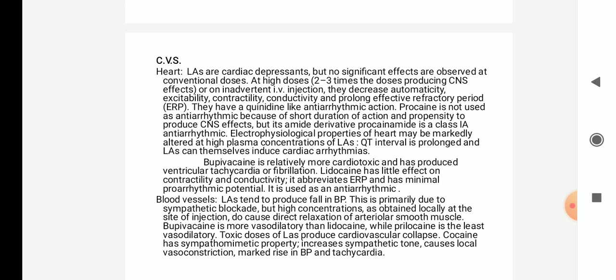Next, in case of blood vessels, local anesthetics tend to produce a fall in blood pressure. This is mainly due to sympathetic blockade, but high concentrations, as obtained locally at the site of injection, cause direct relaxation of the arterial smooth muscle. Bupivacaine is more vasodilatory than lidocaine, while prilocaine is the least vasodilatory. Toxic doses of local anesthetics will produce cardiovascular collapse. Cocaine has sympathomimetic property, increases sympathetic tone, and causes local vasoconstriction, marked rise in blood pressure and tachycardia.